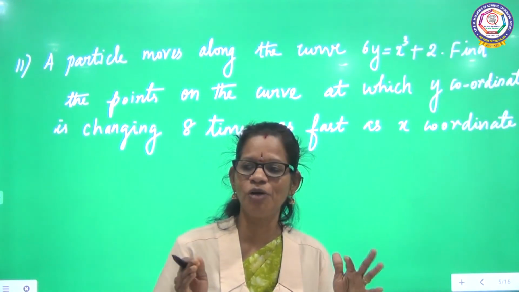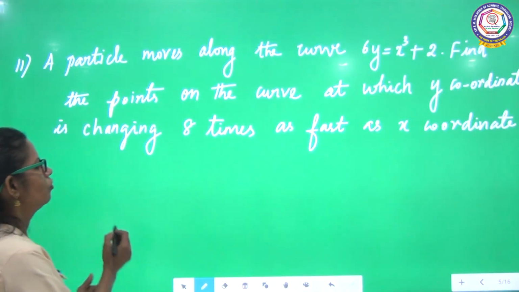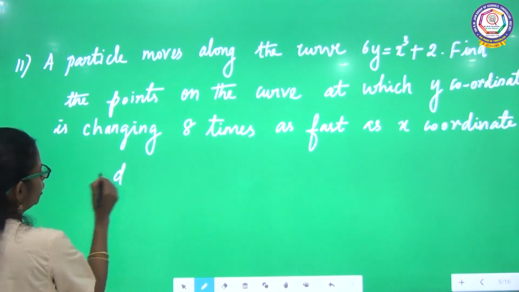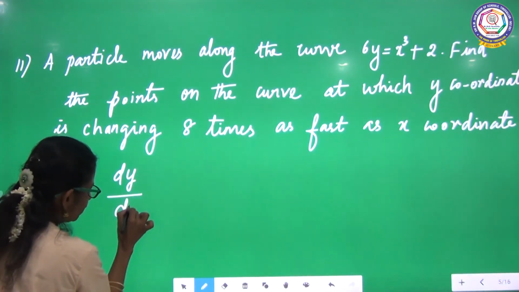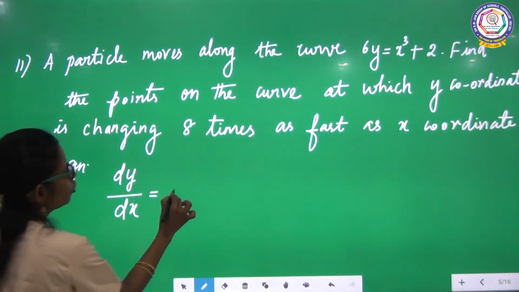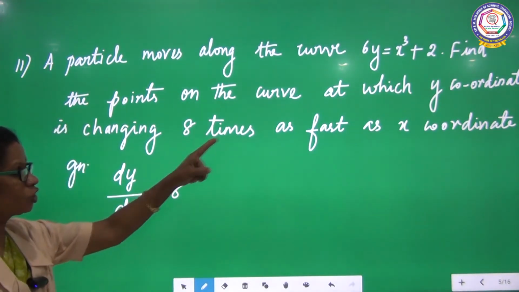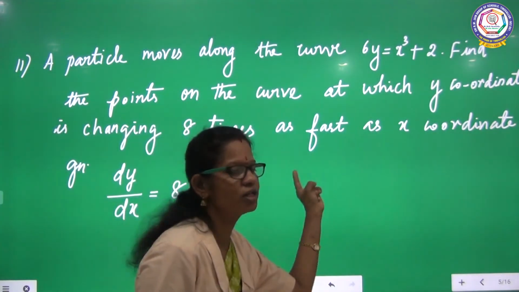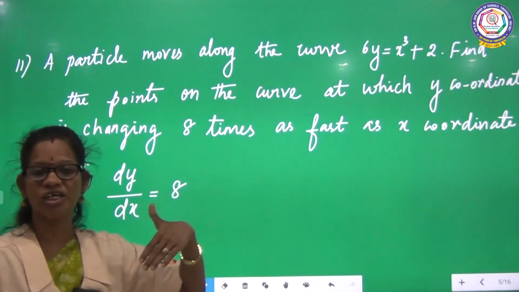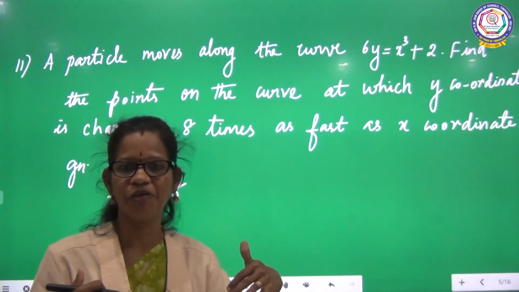Yeah, very good. Dy by dx. Very good, child. Given dy by dx equal to 8. Because y coordinate is changing 8 times as fast, at the rate and all, it is a differentiation.